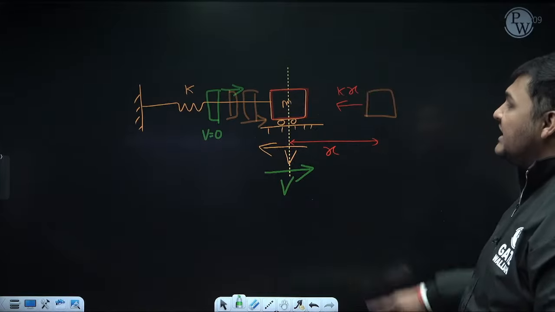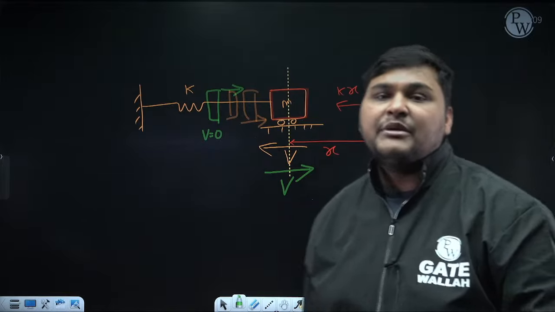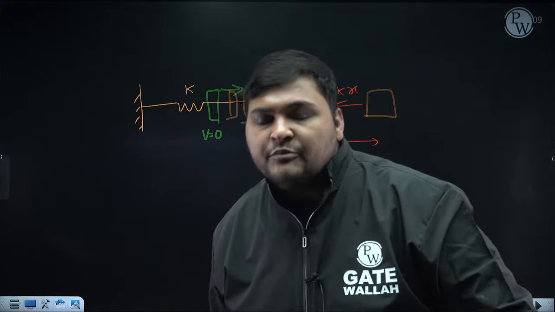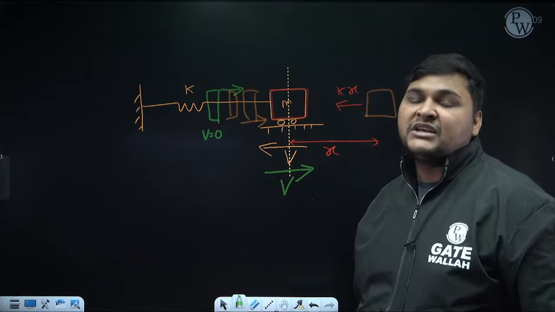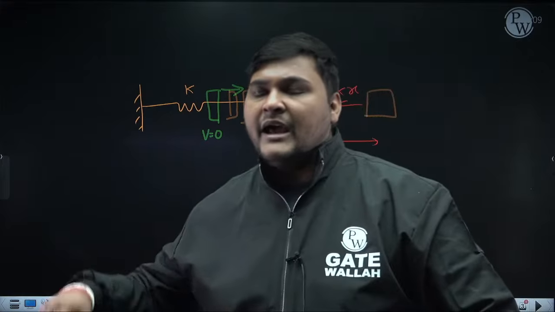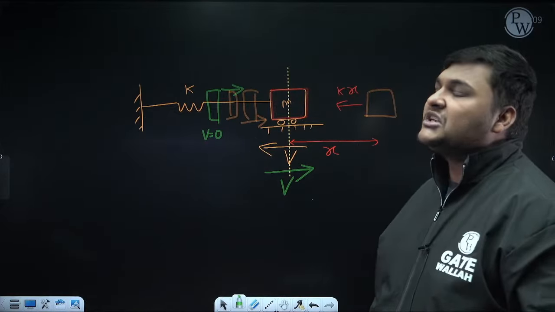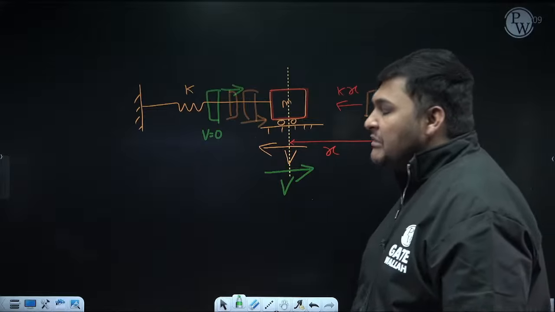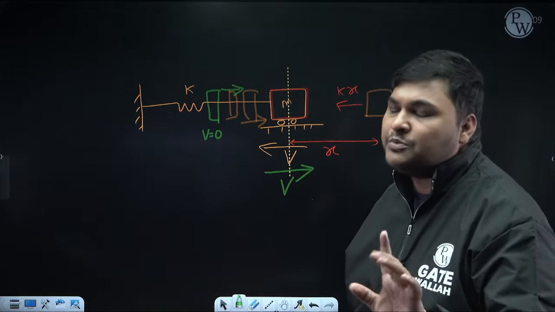Means in this vibratory system during vibration, no external time dependent force acts. If during vibration no external time dependent force acts, that vibration is known as free vibration. In an upcoming class, I will discuss forced vibration also. But today we are going to discuss free vibration, which means during vibration no external time dependent force acts.